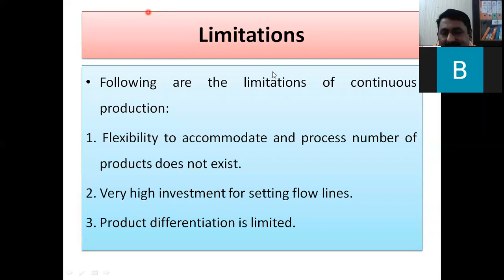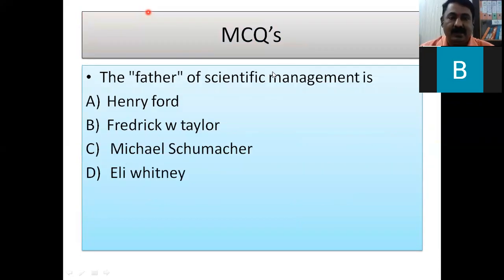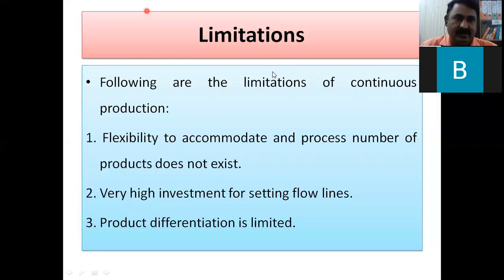You take any example, let it be Maruti, Honda, or Toyota, there are limited ranges and varieties available because of this product differentiation limit, and they are manufacturing on a continuous line. Therefore, they cannot say let us manufacture 100 of this type, then 50 of that type and 150 of that type. No flexibility is there. Therefore, it cannot be accomplished on one production line. So this is about, friends, continuous production. So let us have a review.